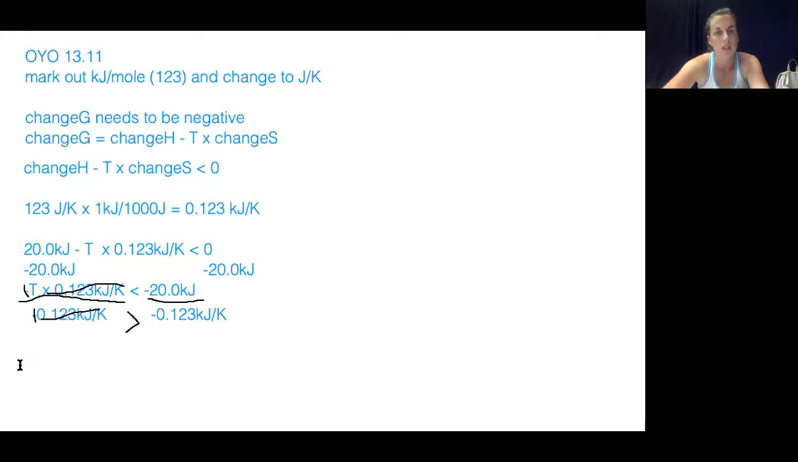So now our new equation looks like T is greater than negative 20.0 kilojoules divided by negative 0.123 kilojoules over Kelvin. And as you can see here, kilojoules is going to cancel because it's on the top and the bottom, and we'll just be left with the unit of Kelvin. So we're going to put this in the calculator as negative 20 divided by, I don't know what happened here. Why does that say 10? It should be, I'm sorry. I need to fix that.